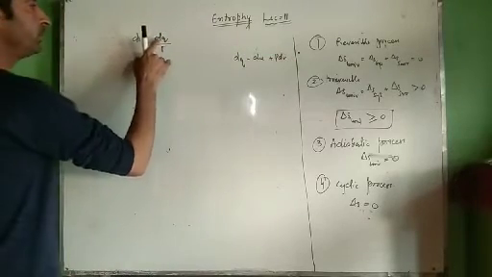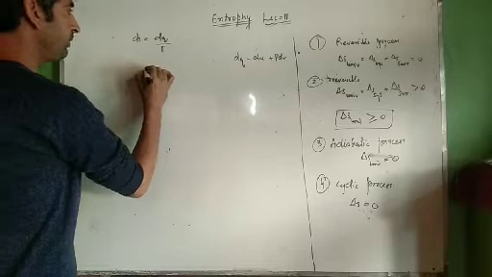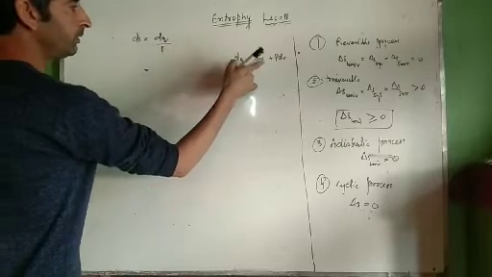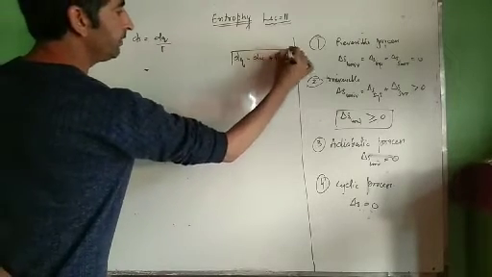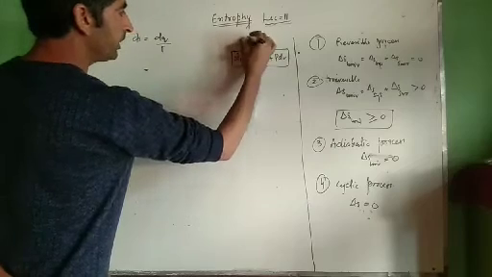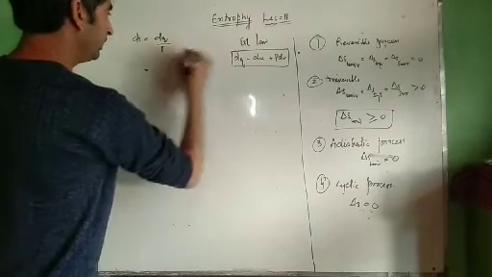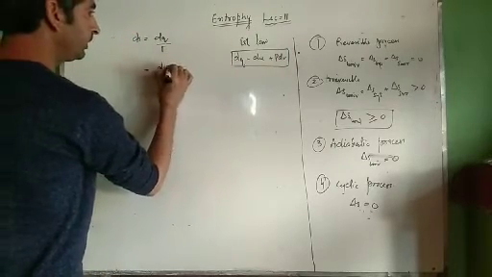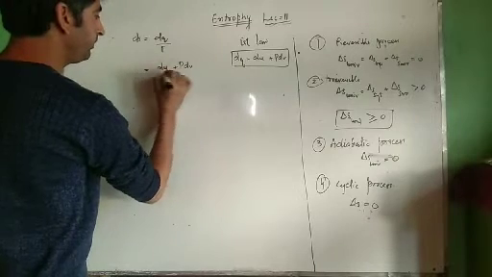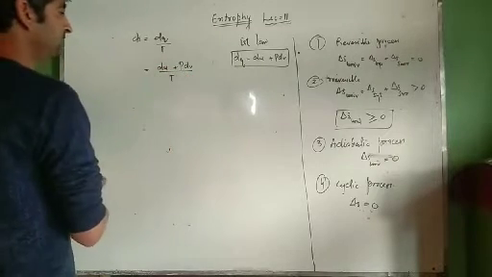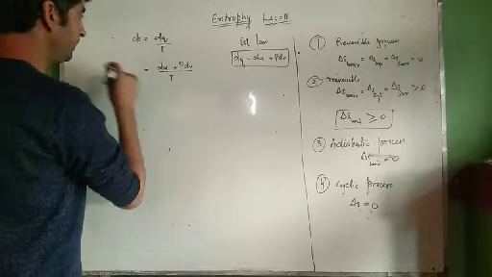Substituting the value of dq over here, this I have got from the first law equation. Therefore dS is equal to dU plus P dV divided by T.